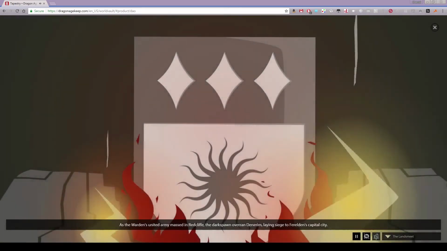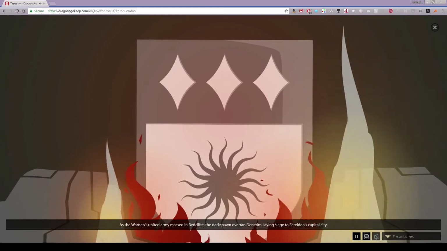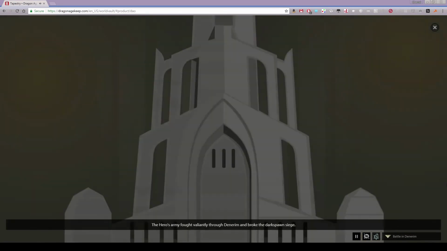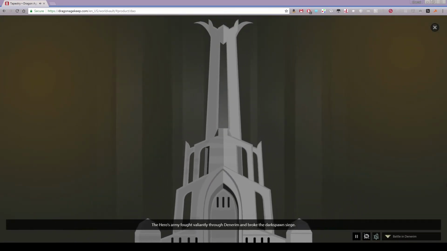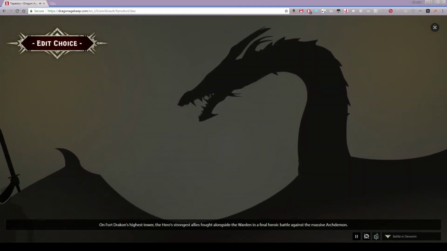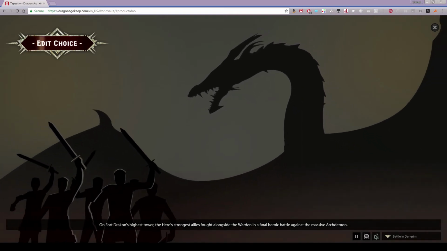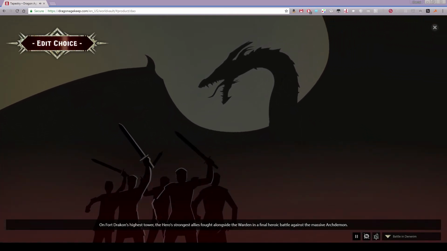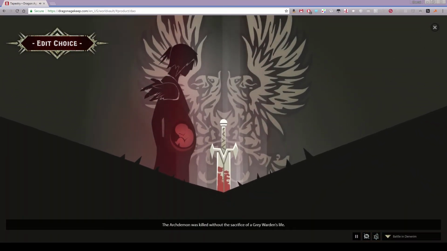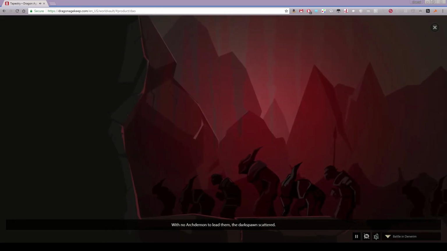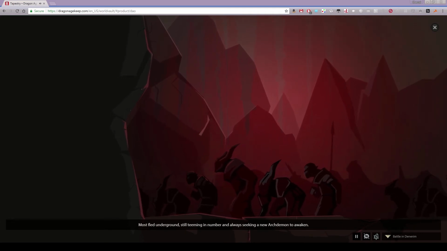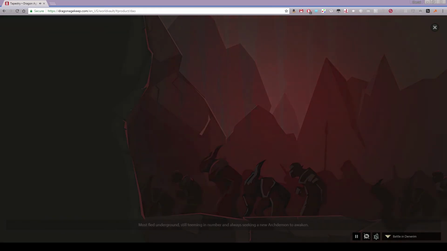As the Warden's united army massed in Redcliffe, the Darkspawn overran Denerim, laying siege to Ferelden's capital city. The hero's army fought valiantly through Denerim and broke the Darkspawn's siege. On Fort Drakon's highest tower, the hero's strongest allies fought alongside the Warden in a final heroic battle against the massive Archdemon. The Archdemon was killed without the sacrifice of a Grey Warden's life. With no Archdemon to lead them, the Darkspawn scattered. Most fled underground, still teeming in number and always seeking a new Archdemon to awaken.